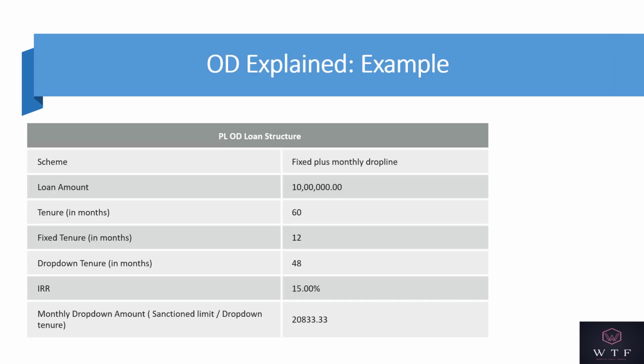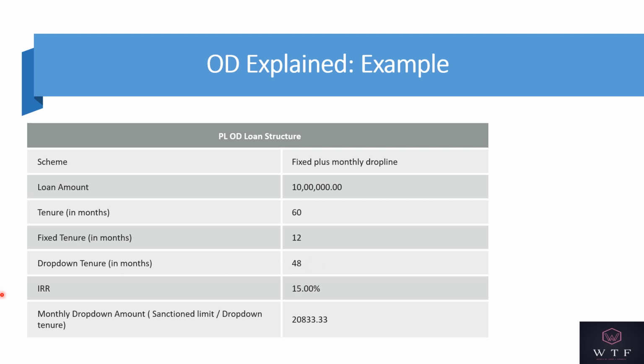So friends, let's try to understand OD with an example. Let us assume that you have been sanctioned an OD of 10 lakh rupees for a tenure of 5 years. So for this OD, the fixed line tenure would be of 1 year and the drop down tenure would be of 4 years. If the same OD was sanctioned to you for 7 years, then the fixed tenure would have been of 2 years and the drop down tenure would have been of 5 years.